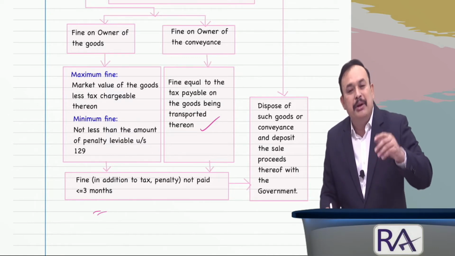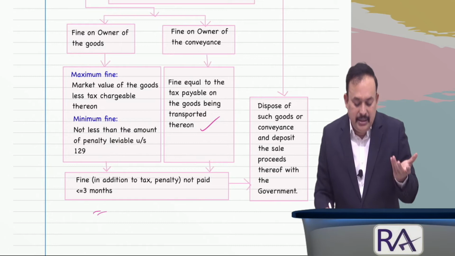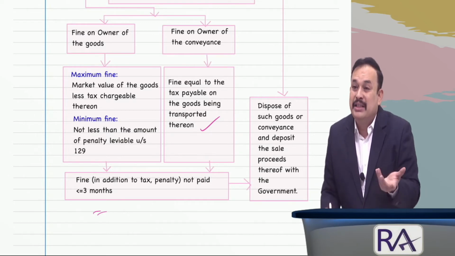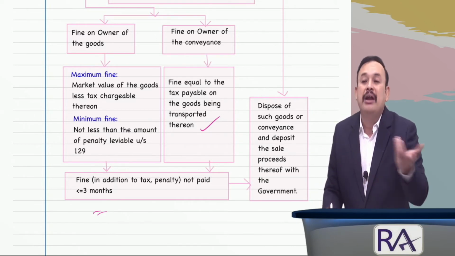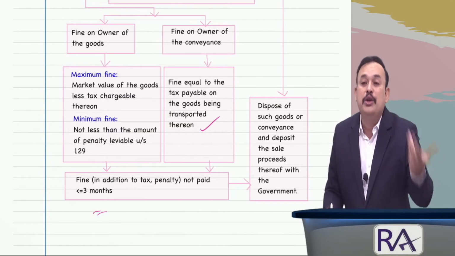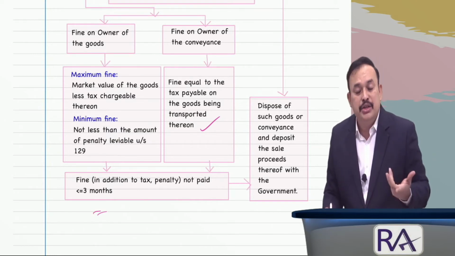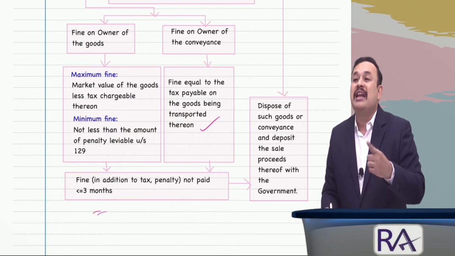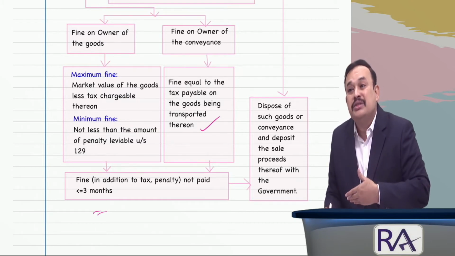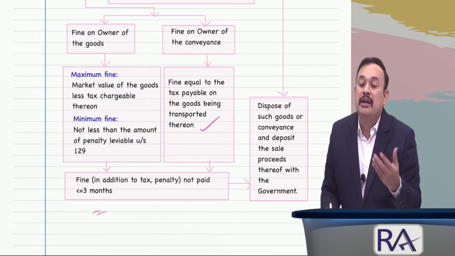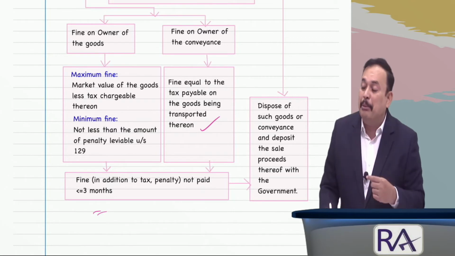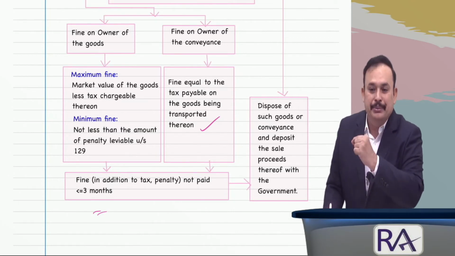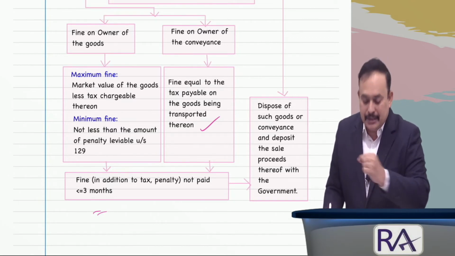Further, if you have not paid within 3 months from the date of the order issued to pay under section 130, in that case, if you fail to pay within 3 months from the due date, your goods are liable to be sold through auction to realize the payment, and the payment will be deposited by the department officer in the best interest of the revenue. Is that clear, my dear sir?